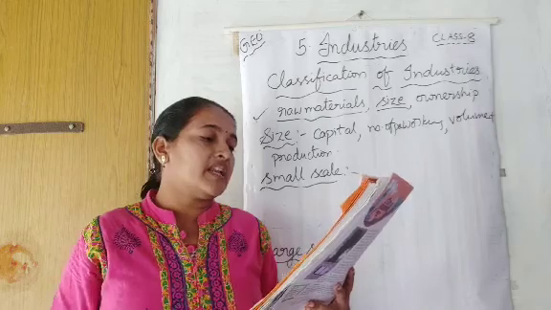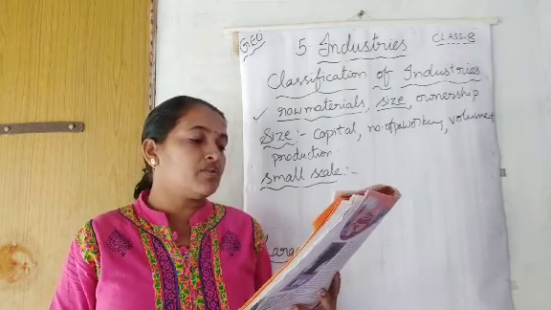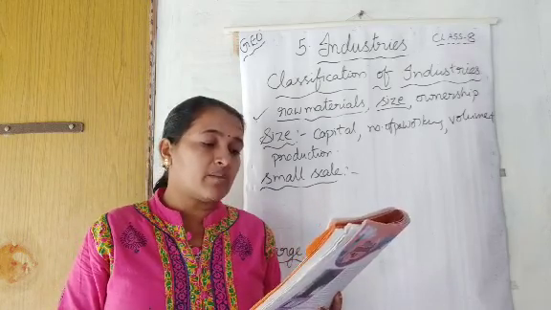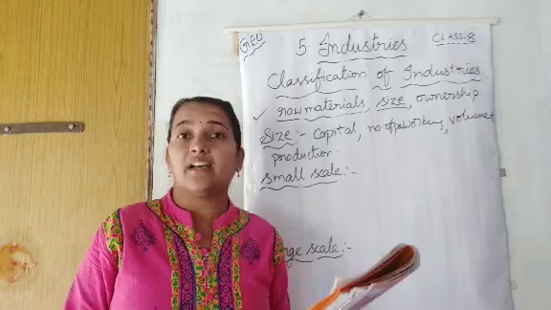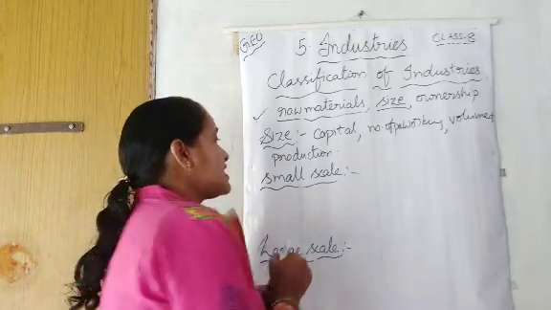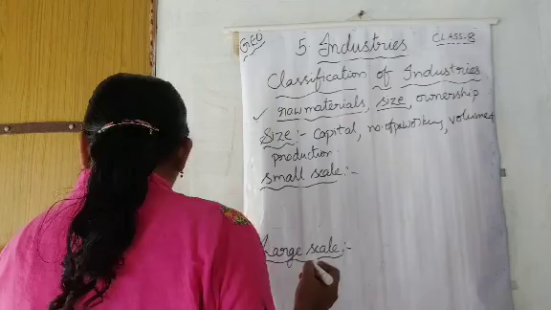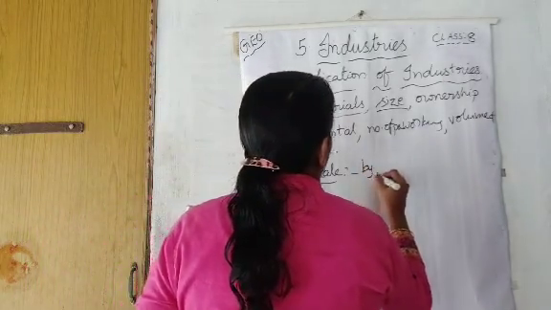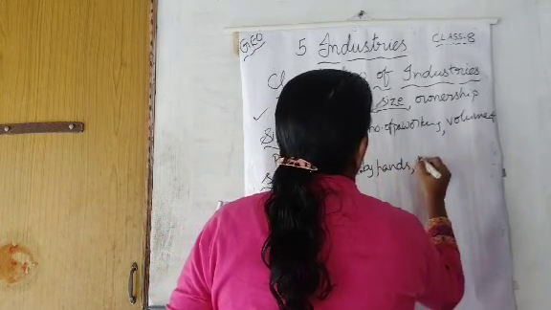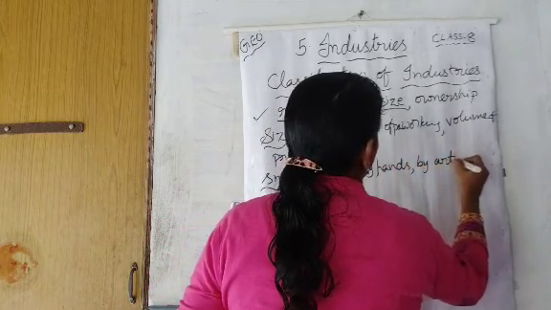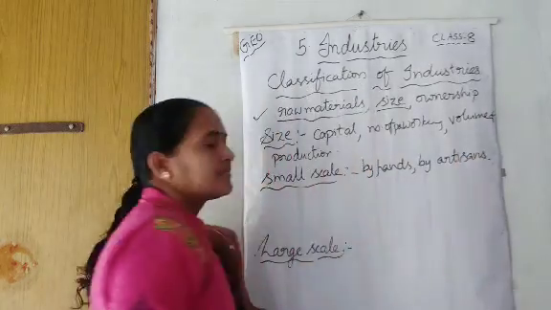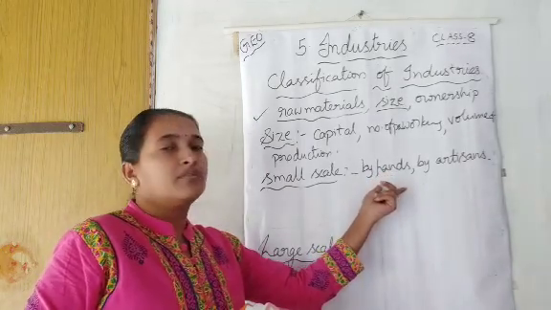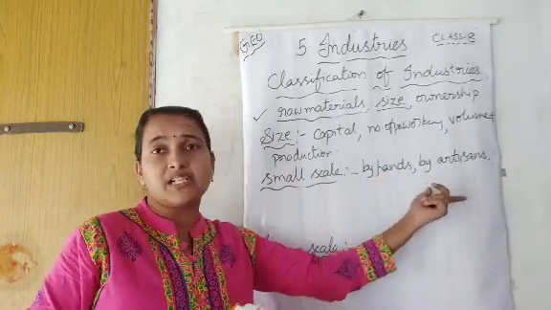Small scale and large scale industries. Cottage or household industries are a type of small scale industry where the products are manufactured by hand and by the artisans. So, in small scale industries, we can say that the things are manufactured by hands or by artisans, that means workers. In these small scale industries, the products will be made by hands or by workers.